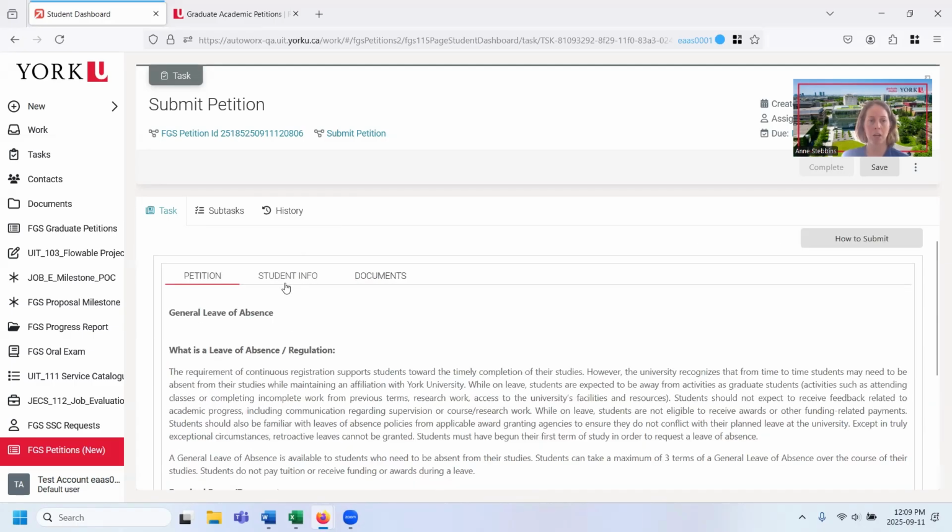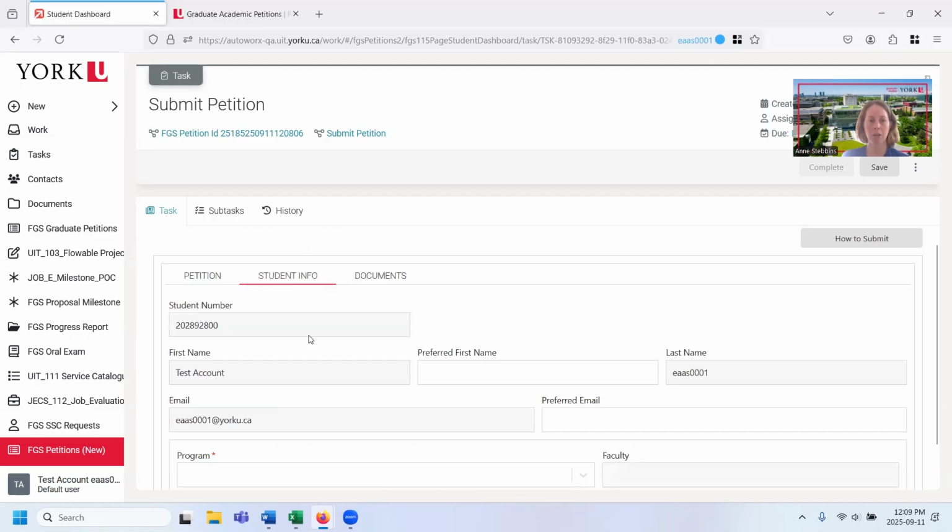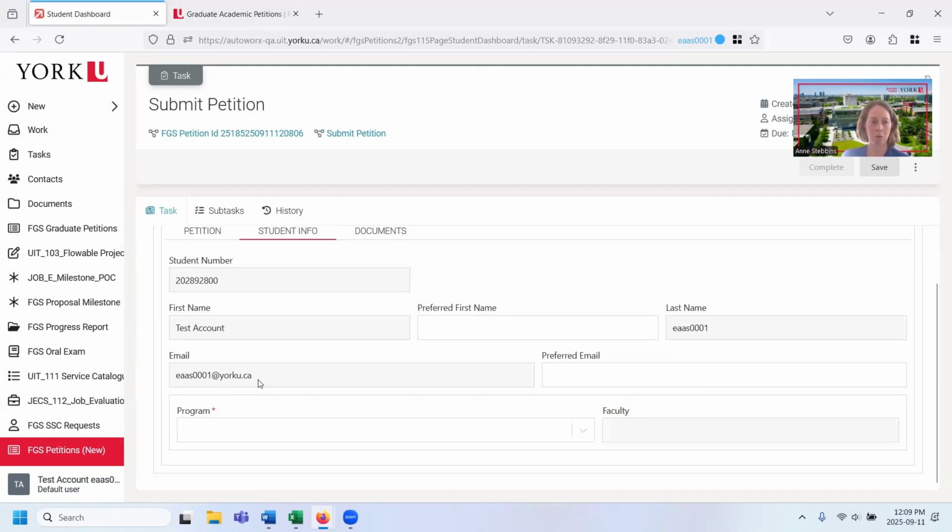If I scroll up, I can click on the student information tab. It pulls in my student number. This is a test account, so it's just a pretend student number and first name, last name, and email. It will pull in the YorkU email. Now if you would like the communication to go to a different email, then you can put that here. So for example, I can put in a Gmail that I'd like the communications from this portal to go to. It will also go to the YorkU, but it will also include the Gmail. And I can put in a preferred name as well. Those are not mandatory fields, they're just optional.